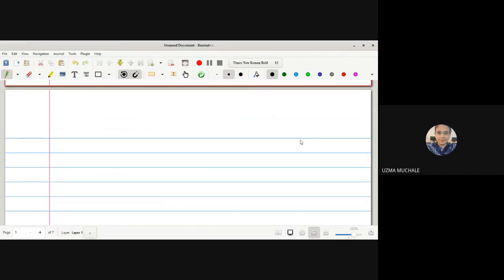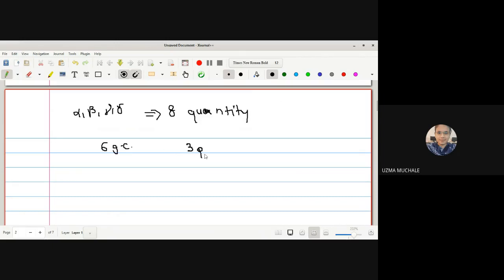But here you can see alpha, beta, gamma, and delta are the four Cayley-Klein parameters, and we are saying that they are complex. So in total we have 8 quantities. But initially in this chapter we have studied that for any rigid body we require only 6 generalized coordinates, or 6 degrees of freedom, or only 3 particles are sufficient to describe the position.